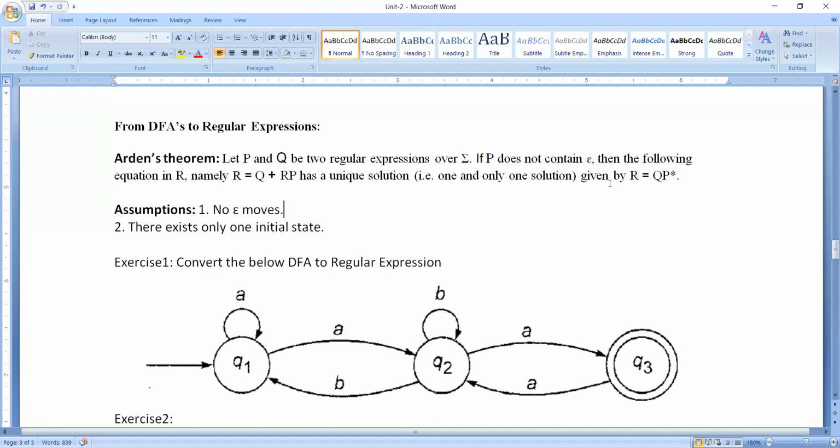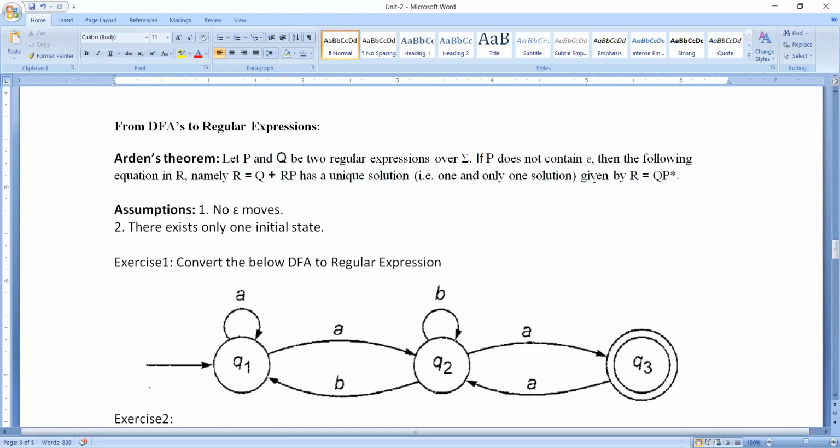Then the following equation in R, namely R = Q + RP, is constructed using these two regular expressions P and Q. Once you have constructed R = Q + RP, it has a unique solution, which is nothing but R = QP*.